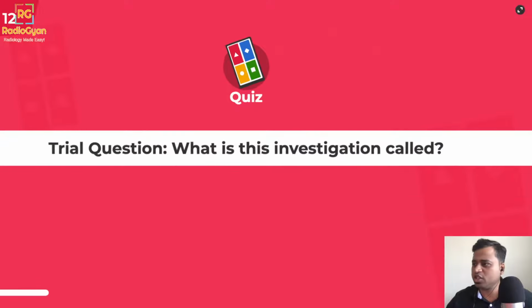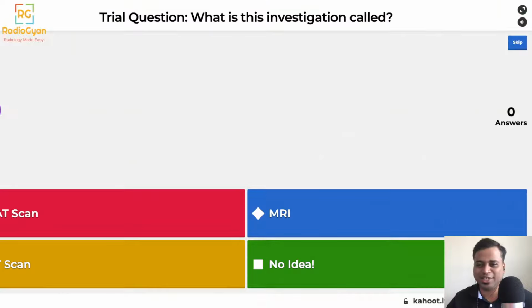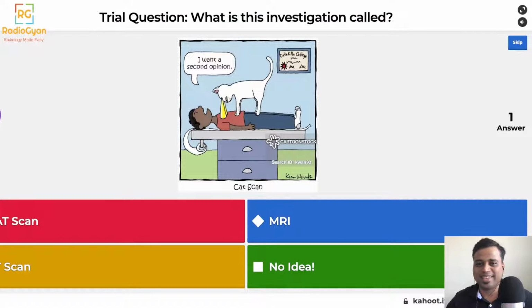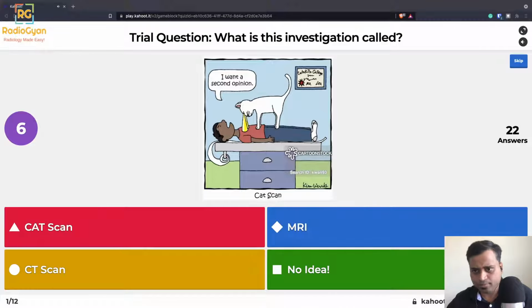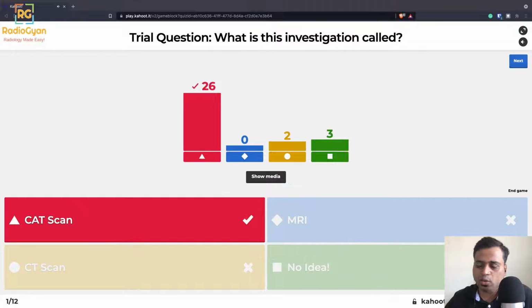That's our first question. What is this investigation called? Is it called a CAT scan? Okay, let me just get the options in. Each question has a slightly different timeline. If it's a difficult question which may need time, I have kept a minute for that. For the other questions, I've kept around 30 or 20 seconds. So 26 of you got it right. Anyway, this is a trial question just to help you understand how this works.